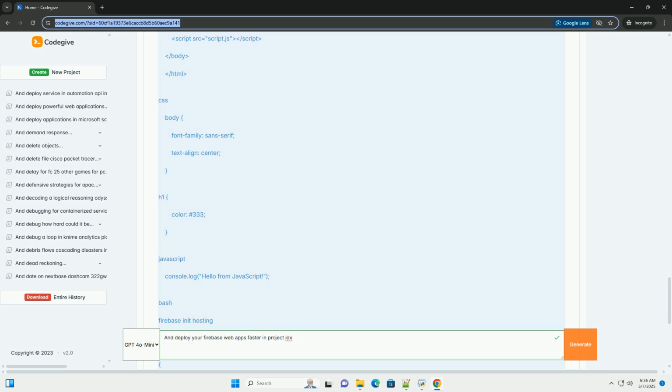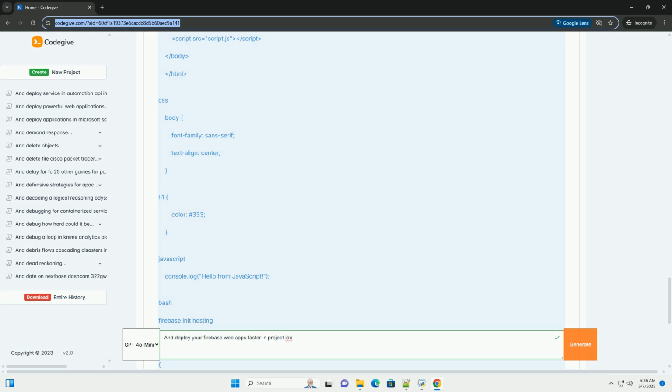You can generate this key in Firebase under project settings, service accounts. 2. Firebase hosting channels. Use preview channels to deploy changes to a separate URL before deploying them to your live site. This allows you to test changes in a staging environment.